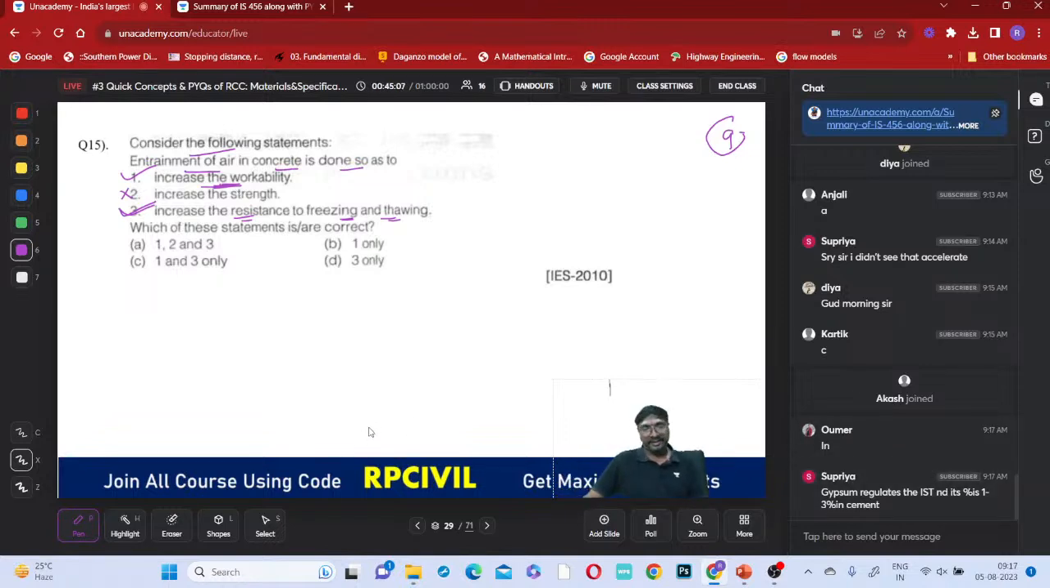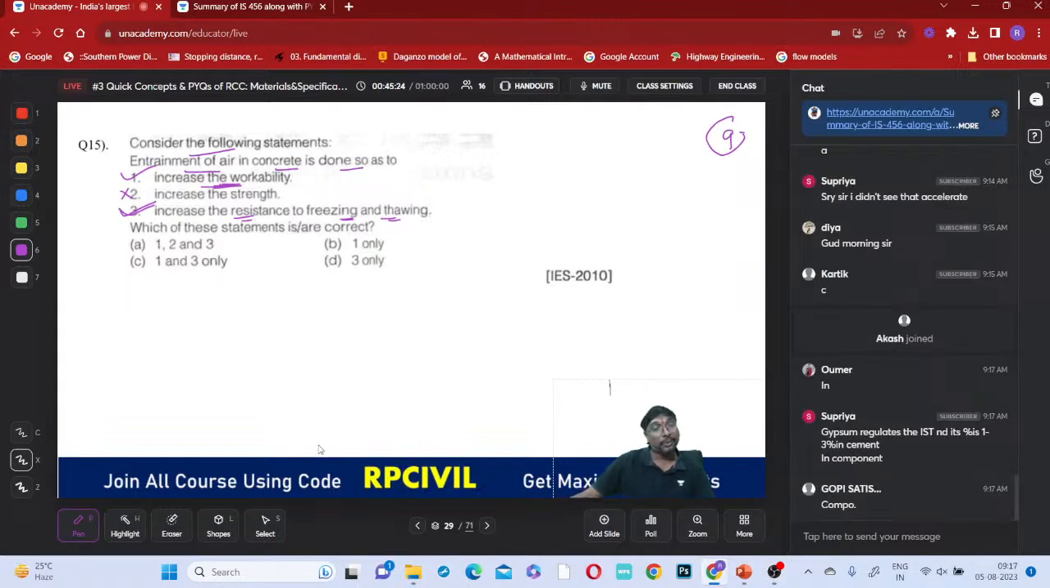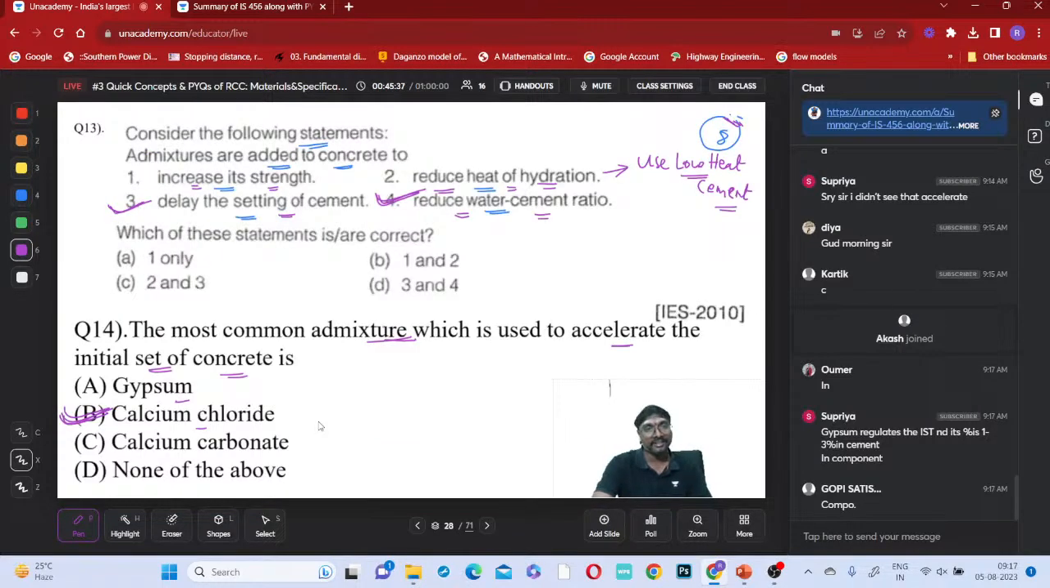Yes, yes, which one? Is gypsum an admixture or is it the main component of cement? Tell me. It is the main component of cement, no? But in the question, what is given? Is it asking for the component of cement which influences the initial setting time, or an admixture you use for changing the setting time? Which one is asked?